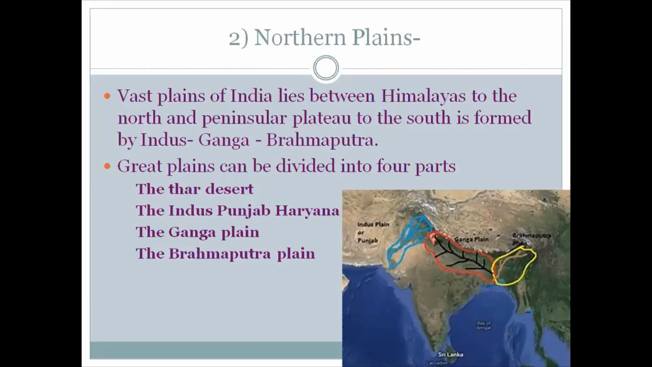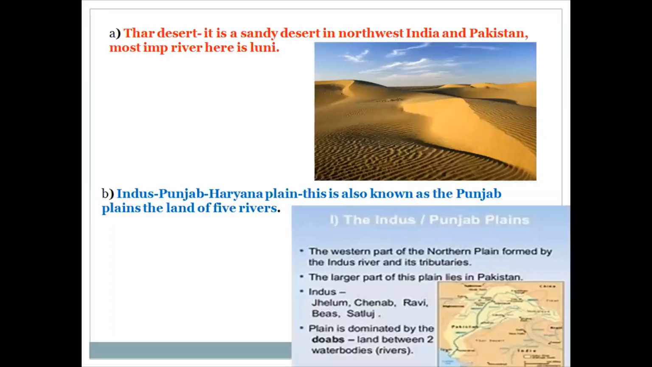First of all, Thar Desert. It is a sandy desert in northwest India and eastern Pakistan. It is situated in the northwestern part of India, that is in Rajasthan, and in the eastern part of Pakistan. The most important river in this region is River Luni. The plain is also called the Great Indian Desert. This desert is known as Thar Desert. The western part of the desert is covered by shifting sand dunes, locally known as Dhrian.